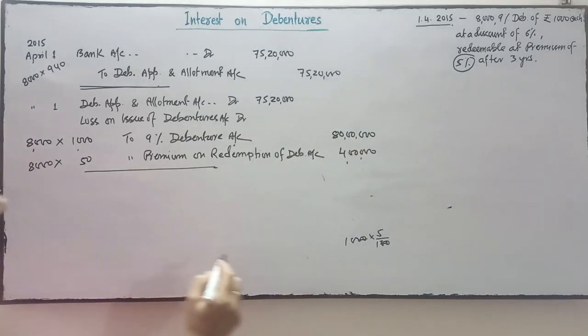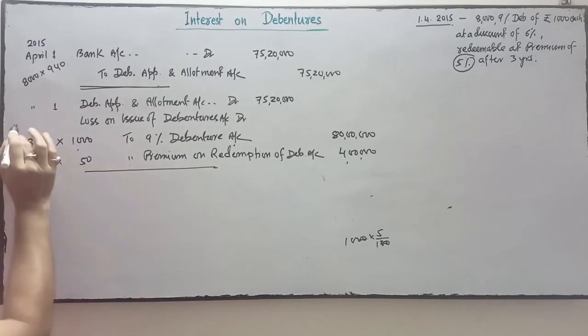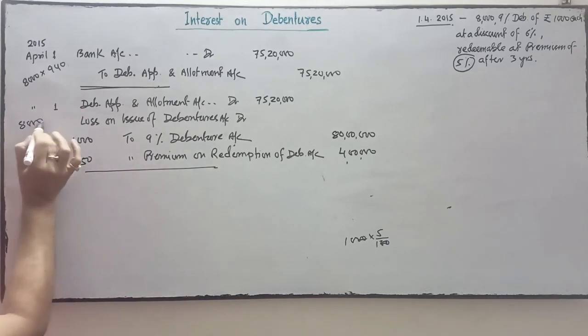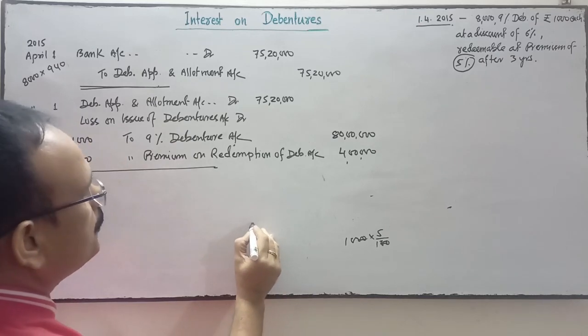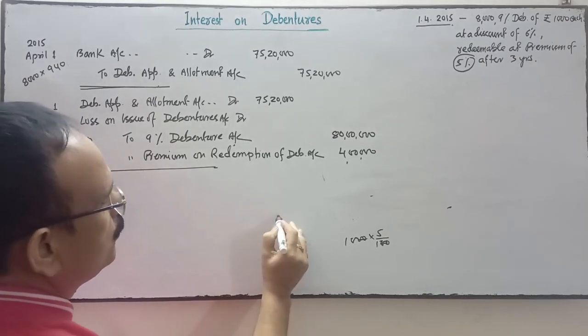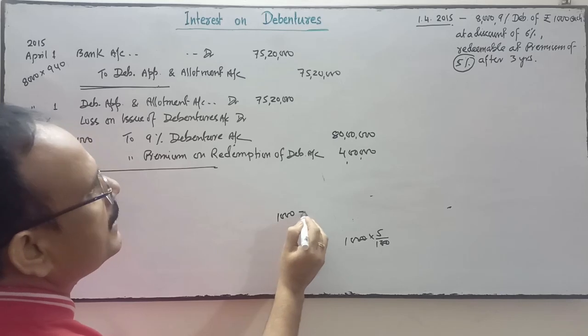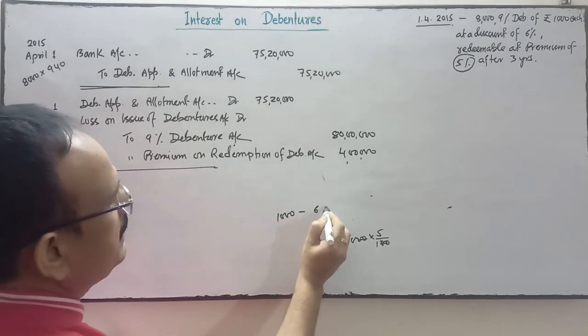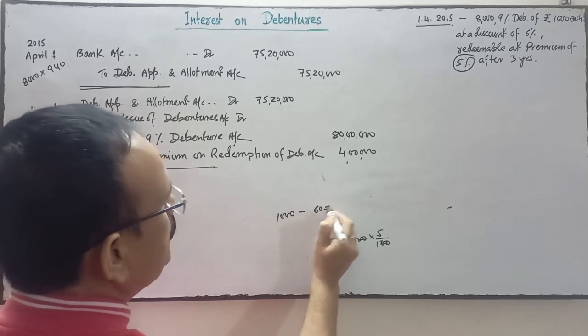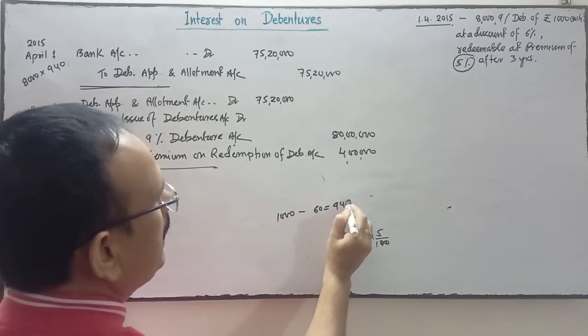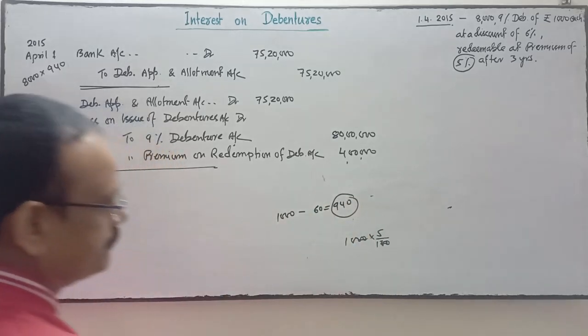So the loss is: 8,000 debentures are issued at a discount. 1,000 debenture is issued at a discount of 6%, which means 60 rupees, so it is issued at 940.